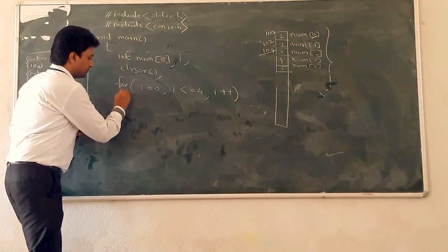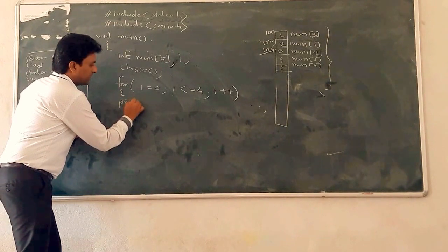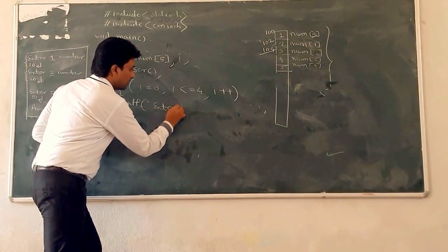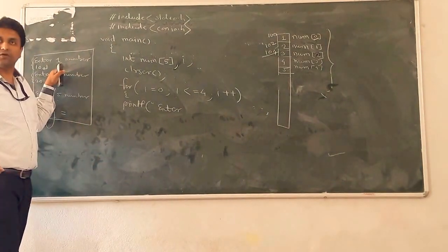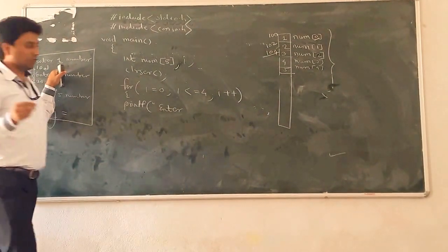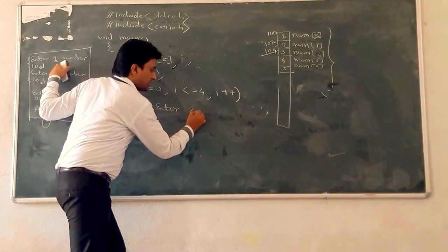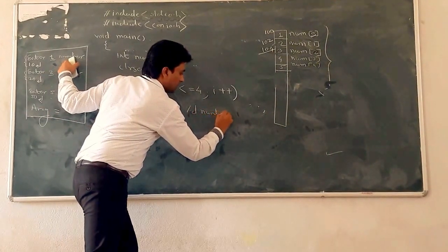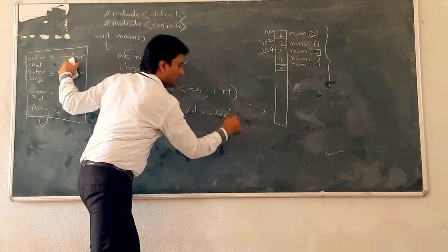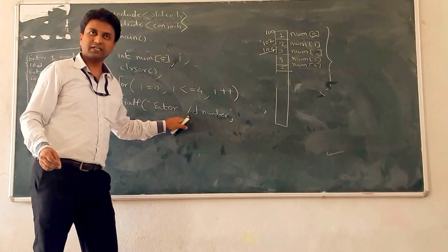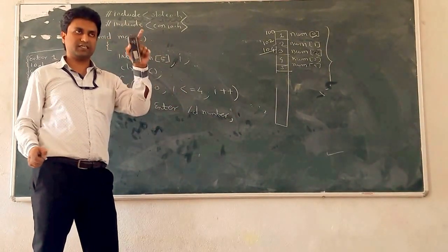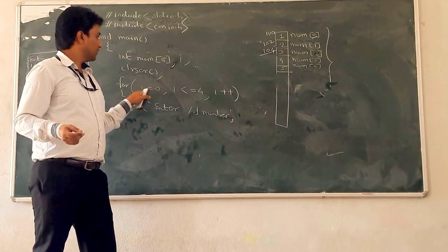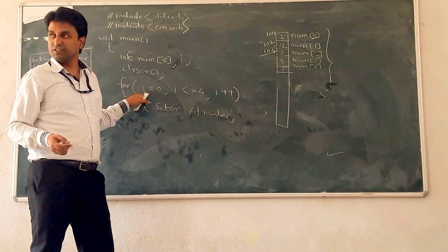Okay, next, printf. What is the message? Enter, and this is the variable part that is changing, so %d, then number, double quotes complete, comma. What do we want here? First for the first iteration, second for the second iteration. How is it done? What is the first value of i? 0.